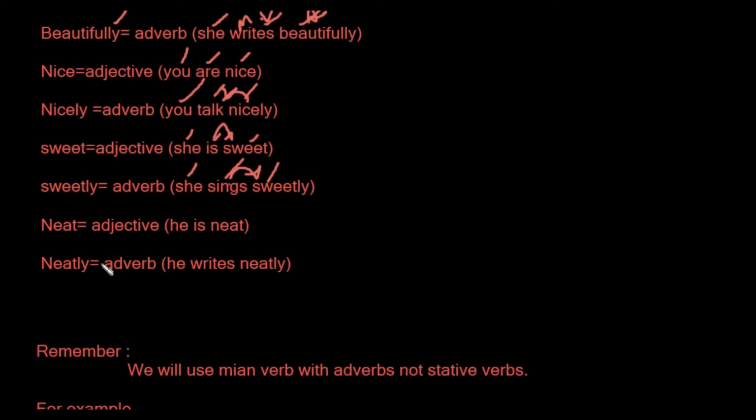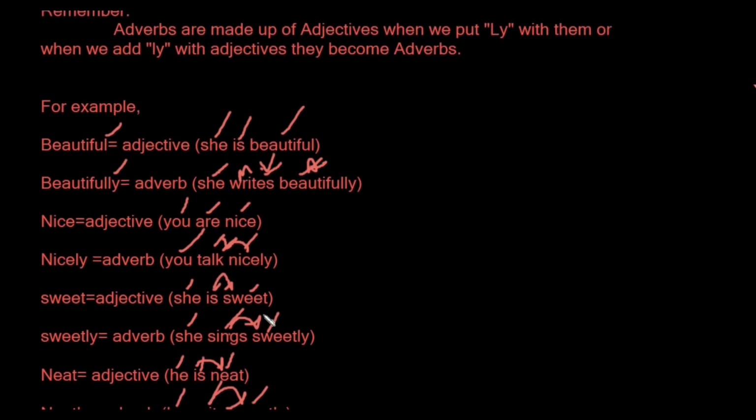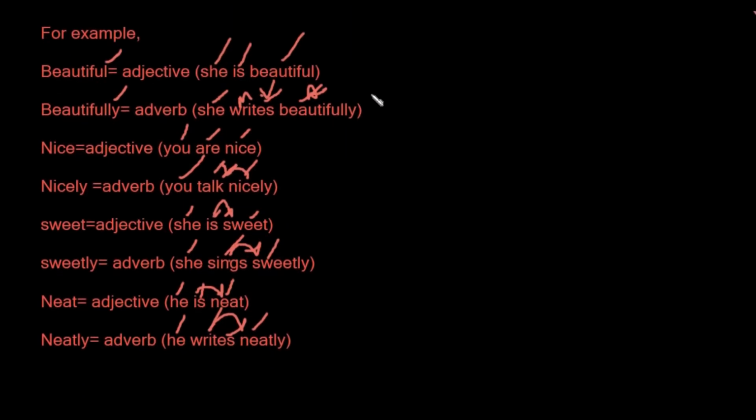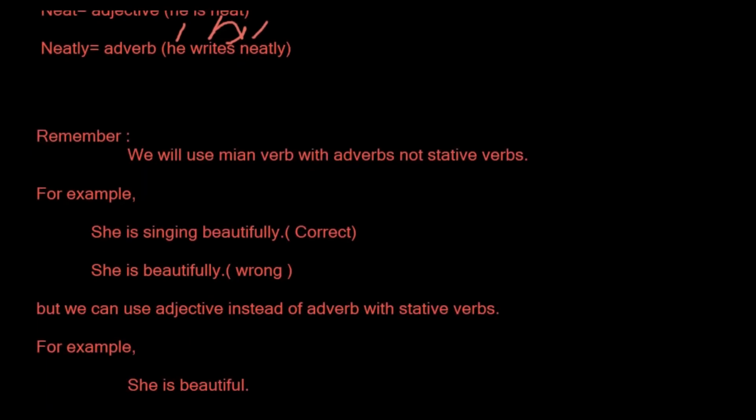Okay, the last one we have is neat. Neat is an adjective. He is neat, so he is the subject, is is a stative verb, and neat is an adjective. If I want to change neat into an adverb, I will put ly with neat, and it becomes neatly. So neatly is an adverb, and he writes neatly. He is the subject, writes is a main verb, and neatly is an adverb. Because I used it after the main verb, which is right, and I used the adjective after the stative verb. So I hope it is clear. Just remember this rule, and I hope there won't be any problem. So remember, we will use main verbs with adverbs, not the stative verbs.